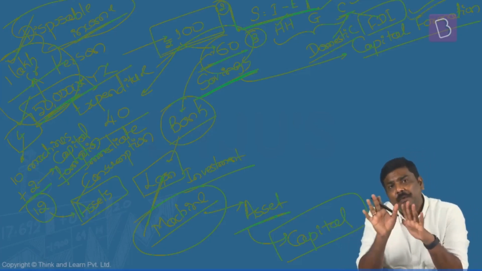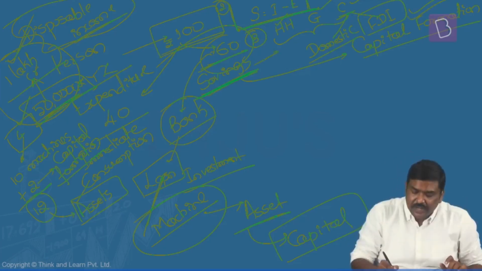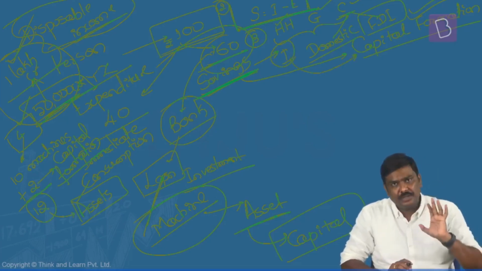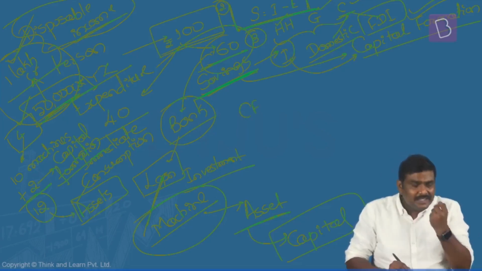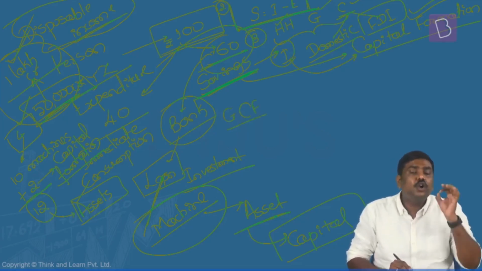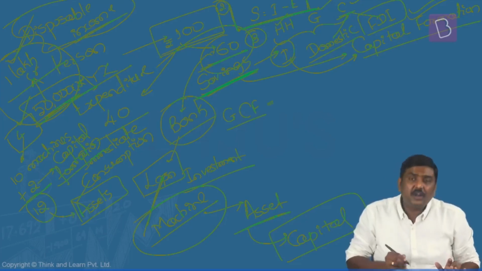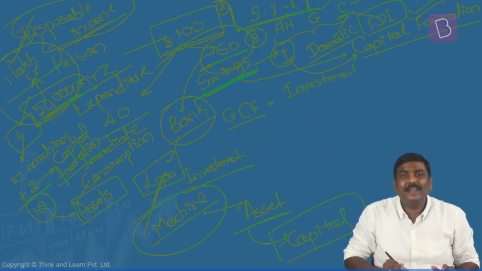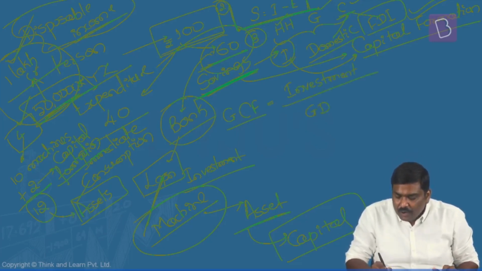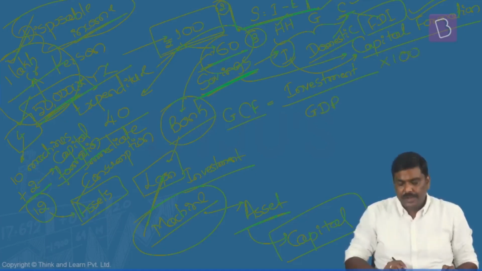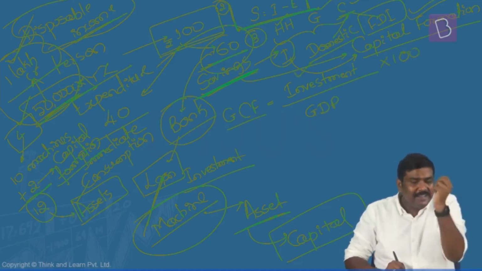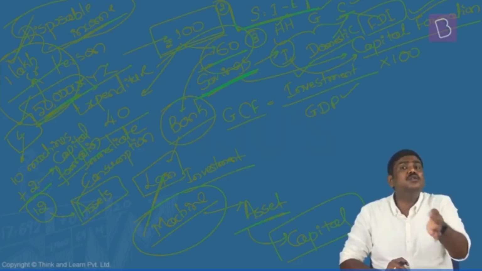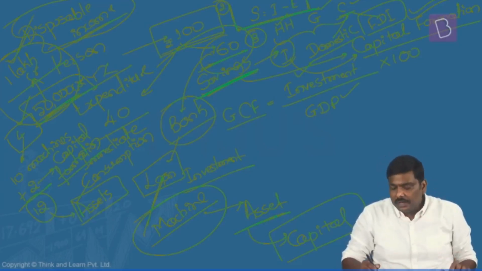So these are very, very important points. Higher savings will lead to higher investment, and higher investment is associated with capital formation. Generally capital formation is represented in the form of GCF, gross capital formation. And the formula for gross capital formation is the total amount of investment done in a particular economy divided by the value of GDP, into 100. GDP stands for the market value of goods and services in a particular country.